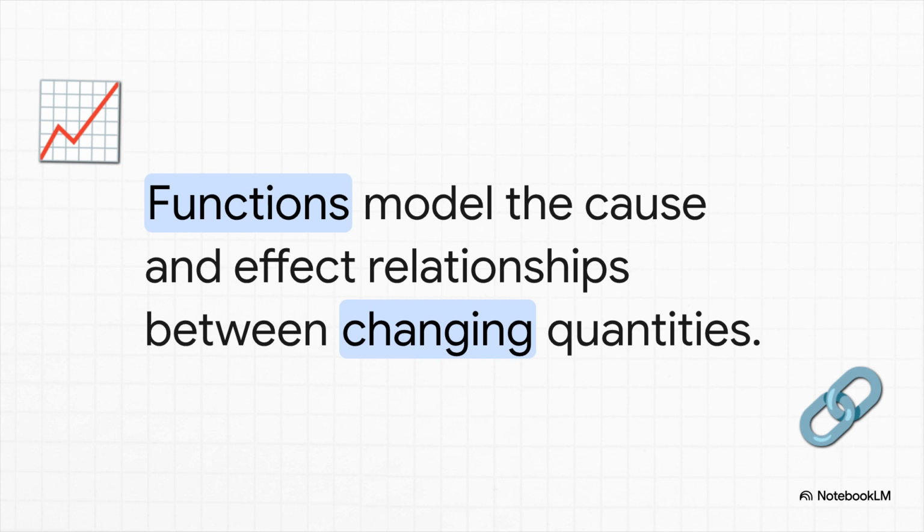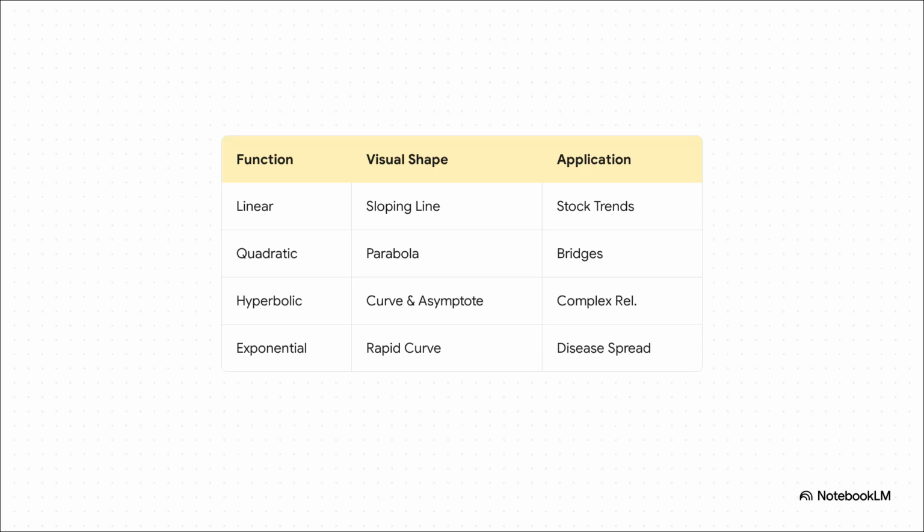If I change this one specific thing over here, exactly how much will it change that other thing over there? Comparing these function types side by side really reveals how we model different behaviors. Think of this as your cheat sheet.